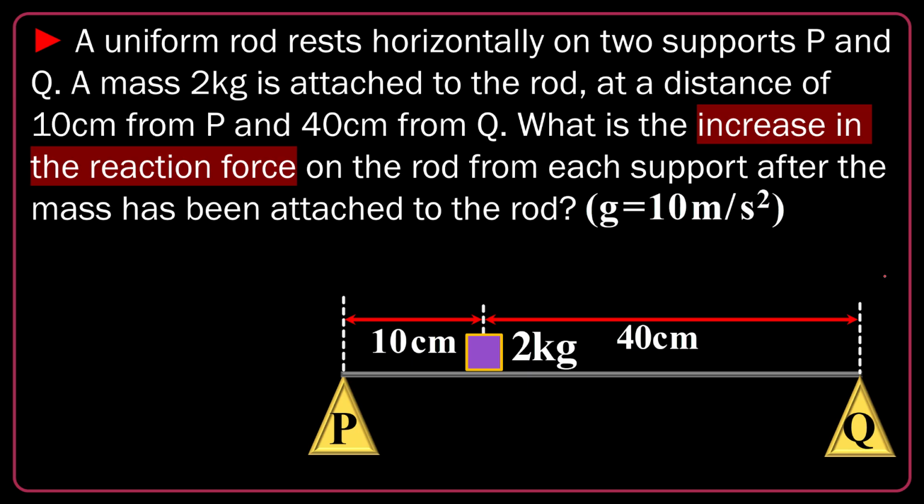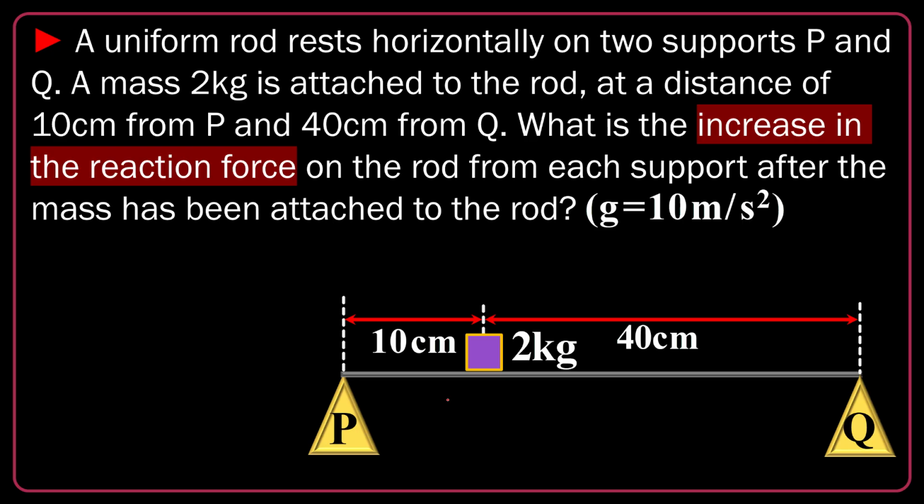Another question. A uniform rod rests horizontally on two supports P and Q. It didn't mention if it has mass or not. A mass of 2 kilogram is attached to the rod. It comes into play after the system comes to rest and then it's added, at a distance of 10 centimeter from P and 40 centimeter from Q. What's the increase in the reaction force on the rod from each support after the mass has been attached to the rod?